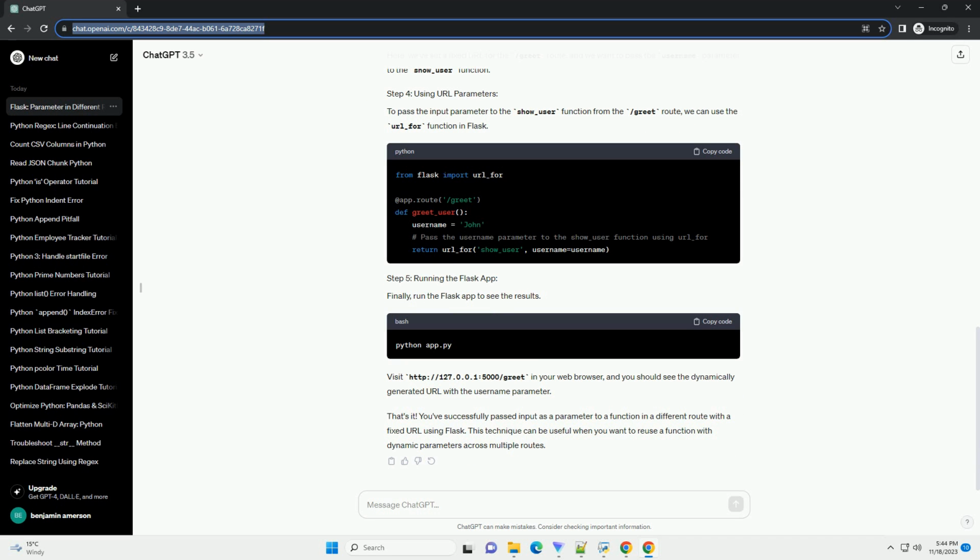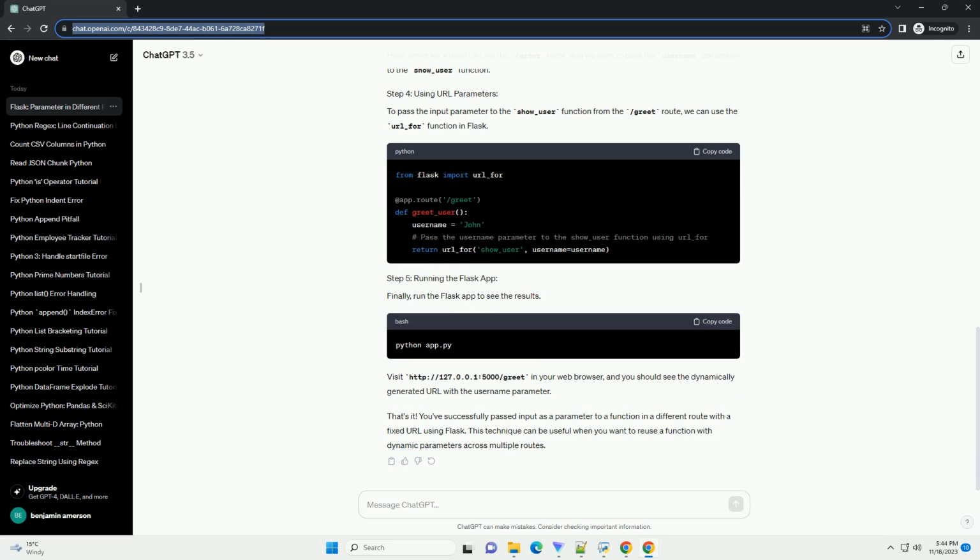Running the application. Save your Flask app as app.py and run it. Open your web browser and go to http://127.0.0.1:5000/. You should see the input form. Enter some data and submit the form.